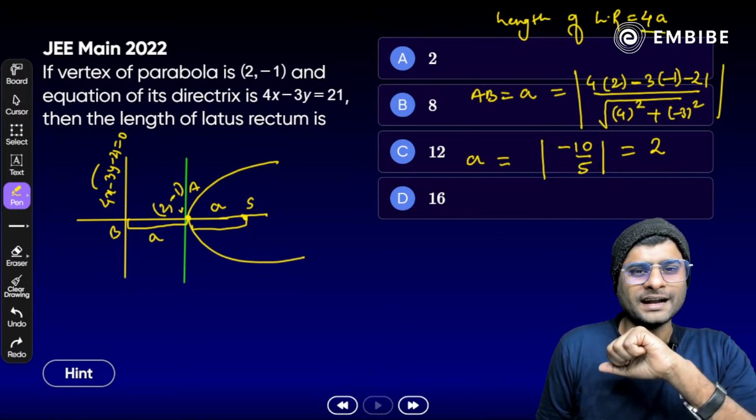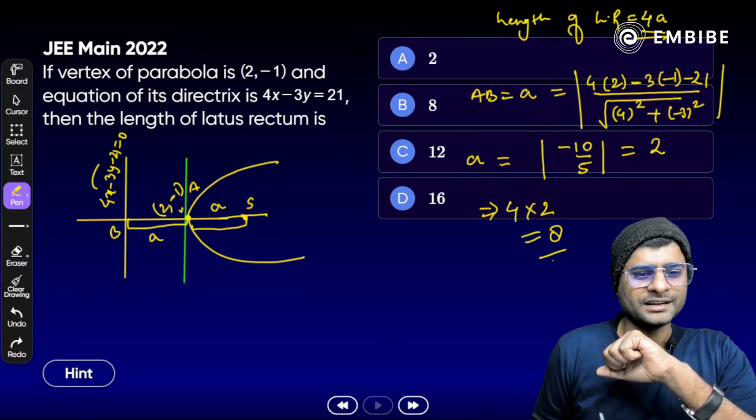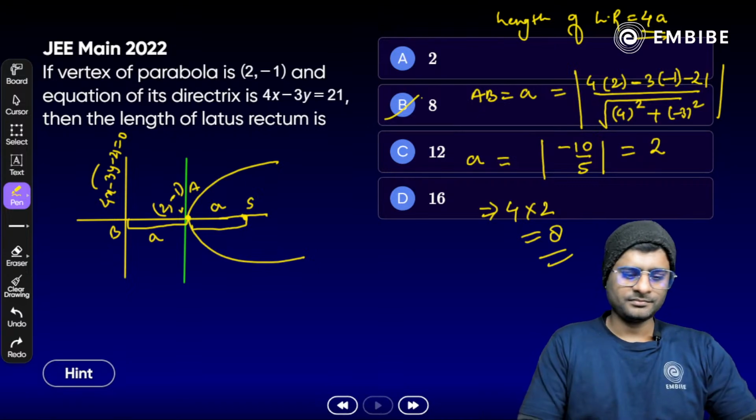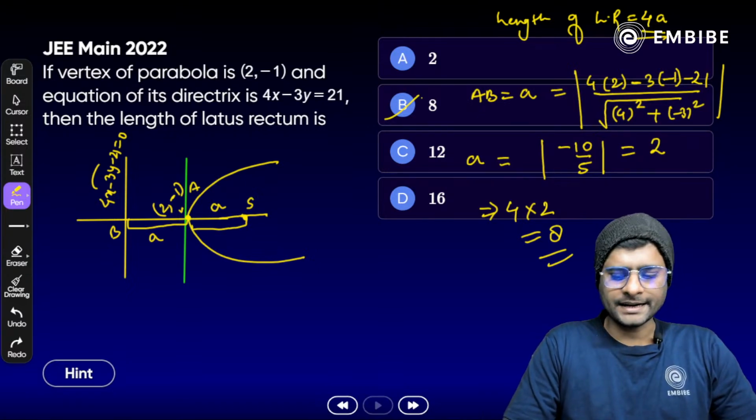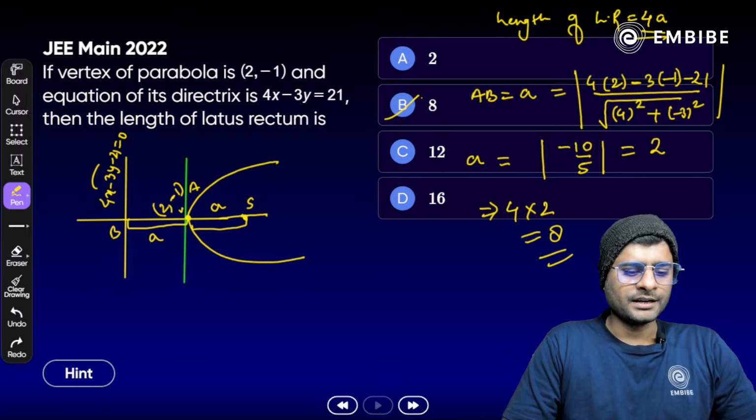Now what is the length of latus rectum? It is 4a, so 4 multiplied by 2, 8 units is the answer. Done. Option B is the right answer. Clear? All right.